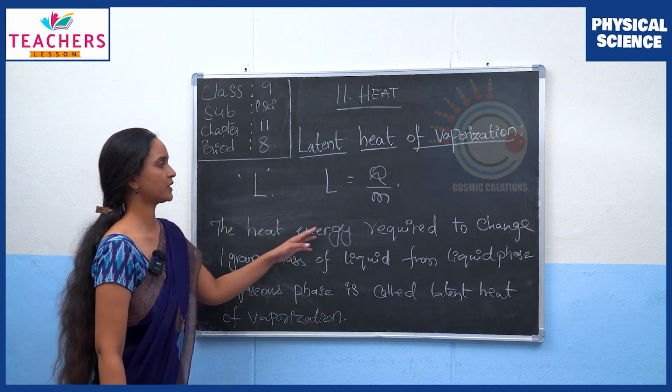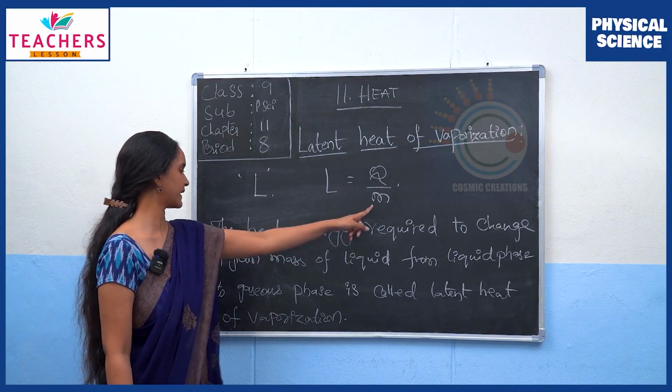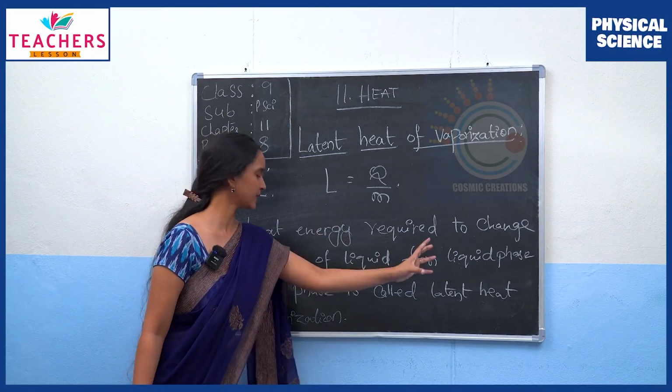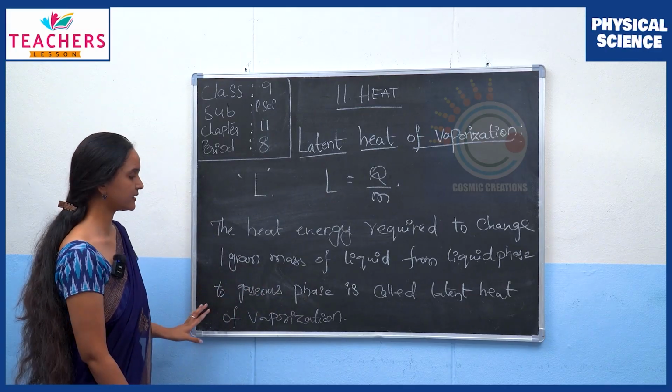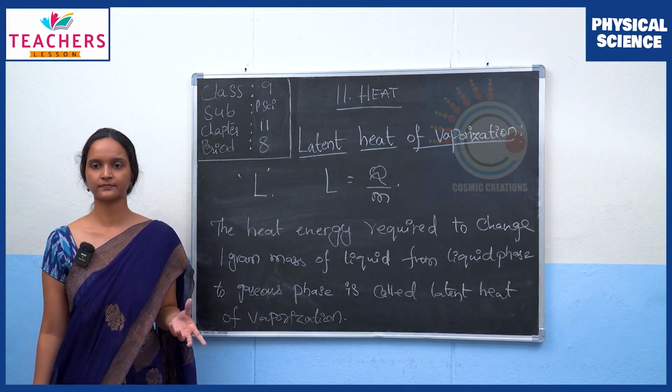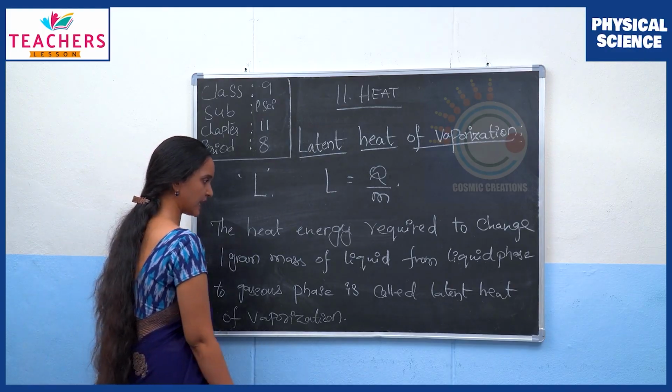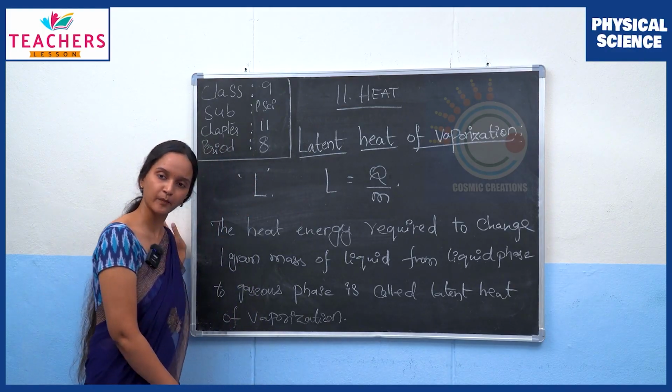The heat energy required to change 1 gram mass of liquid from liquid phase to gaseous phase is called latent heat of vaporization. And this happens at a constant temperature.